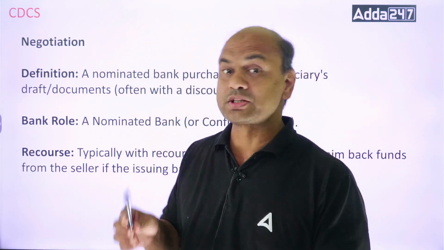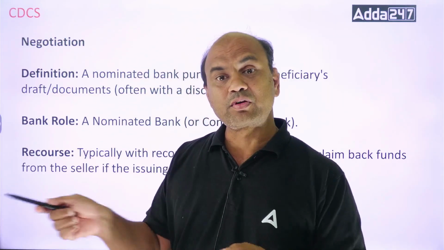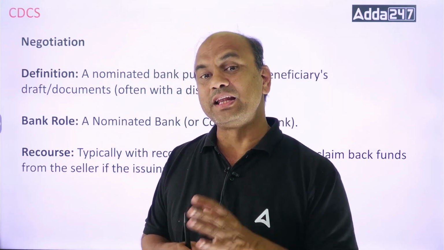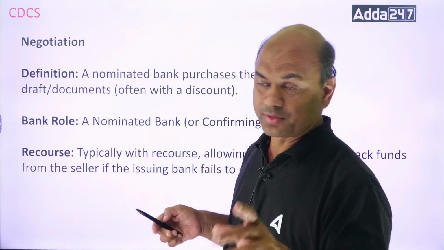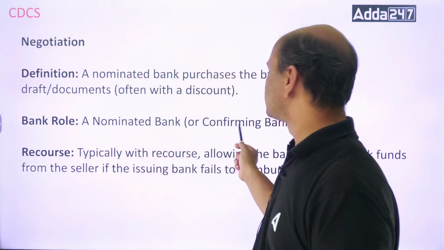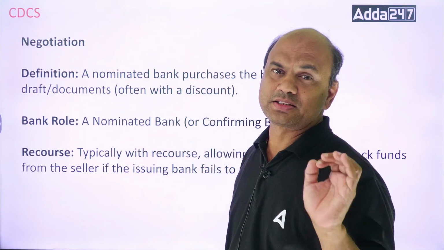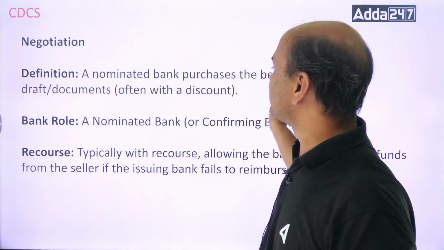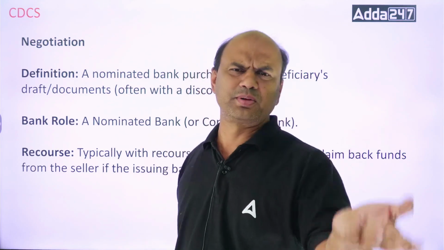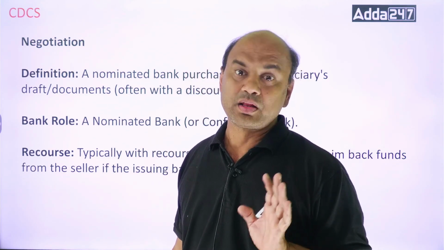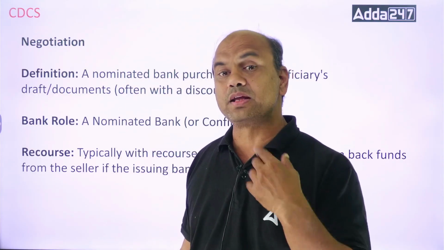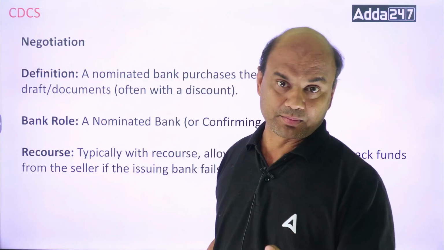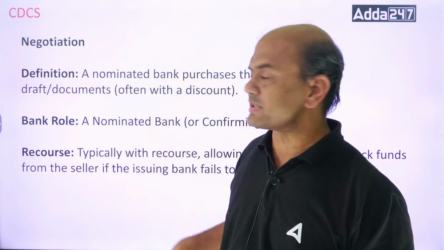So this way the negotiation can be done. Now, one question will arise in your mind. The draft drawn on SBI, can it be negotiated by SBI only? I'll come to that. Because now the bank role over here is there. Again, there's one catch in this negotiation that I'll explain to you after this. So the nominated bank purchases the beneficiary's draft, purchases the draft drawn on somebody else. Now see here, I am saying somebody else. I'll come to the point that if it is drawn on me, then what? Can I negotiate? I'll come to this point after this short explanation.